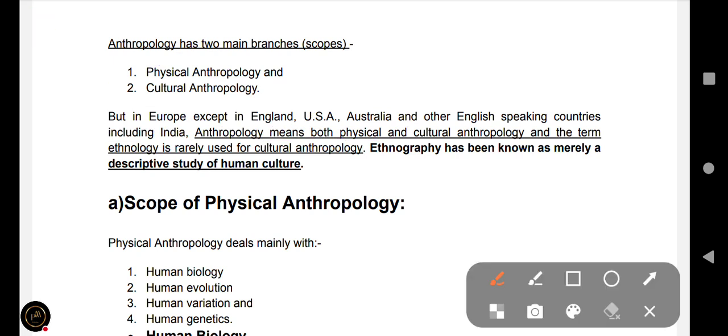Okay, these countries except England study anthropology, meaning both physical and cultural, and the term ethnology is rarely used for cultural anthropology. So you can remember, in these countries including India, anthropology means physical as well as cultural anthropology, and ethnology is the term which is not frequently used in terms of cultural anthropology.